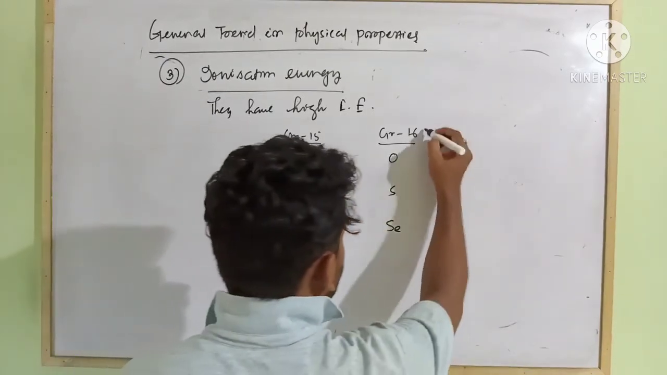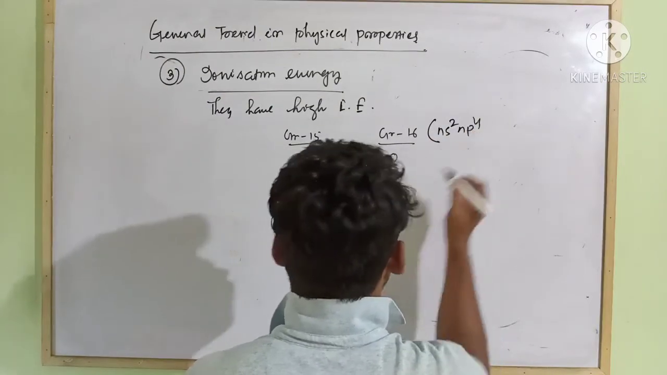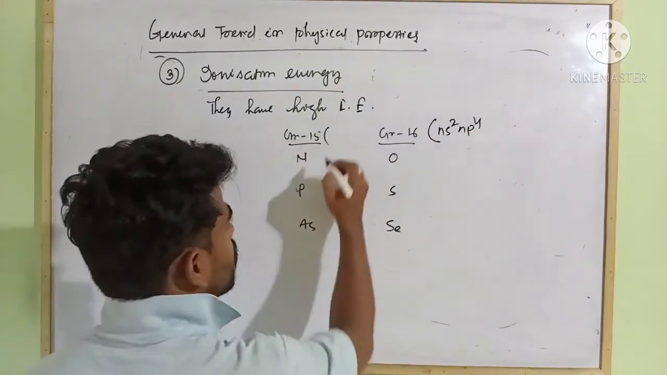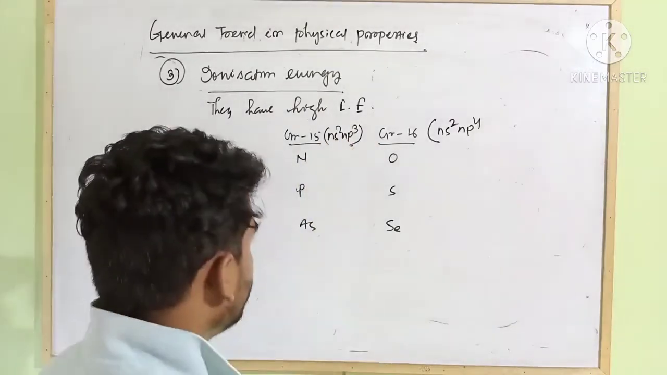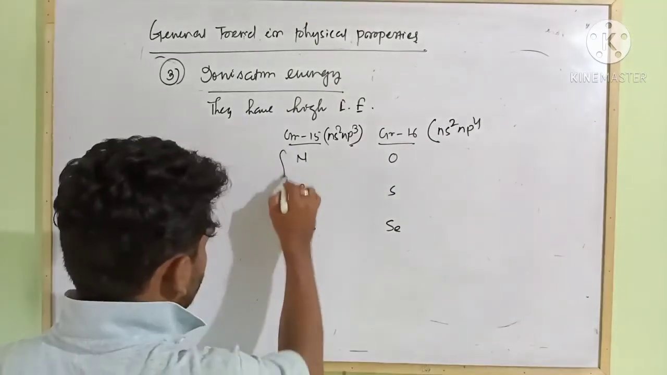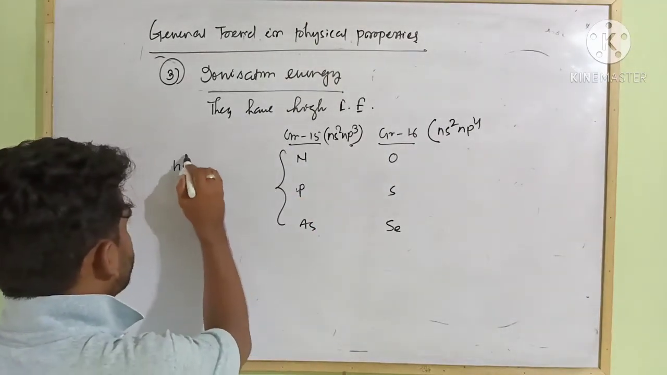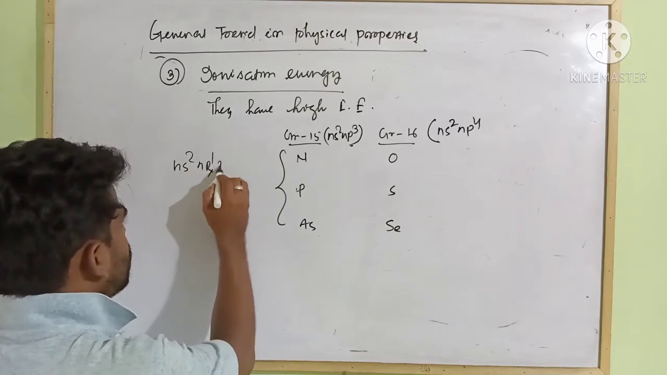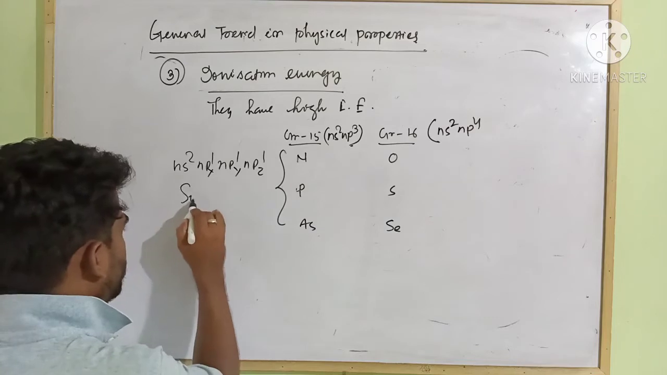You see group 16 elements have configuration ns2 np4, but in group 15 it is ns2 np3. If you compare this configuration, nitrogen, phosphorus and arsenic have a very symmetrical configuration, ns2 npx1 npy1 npz1. Symmetrical configuration.